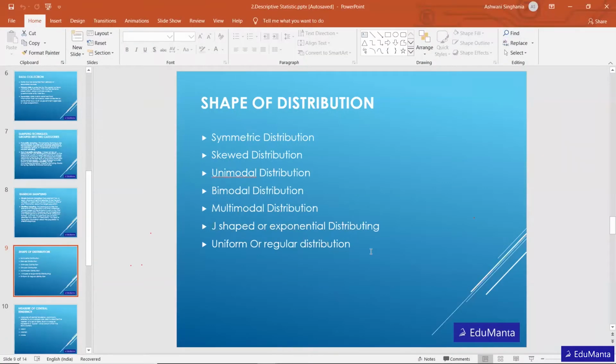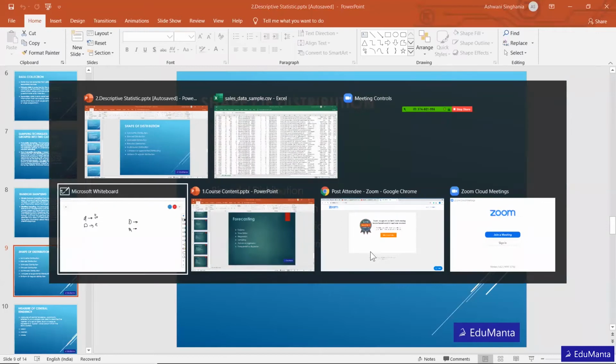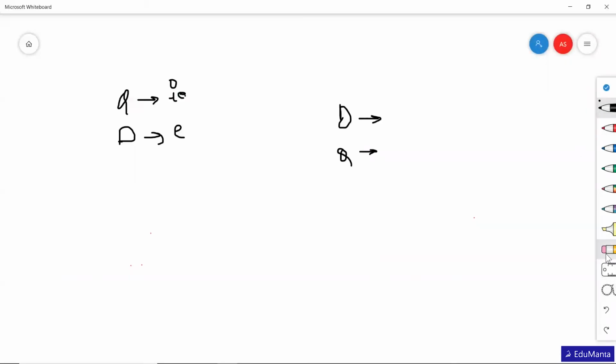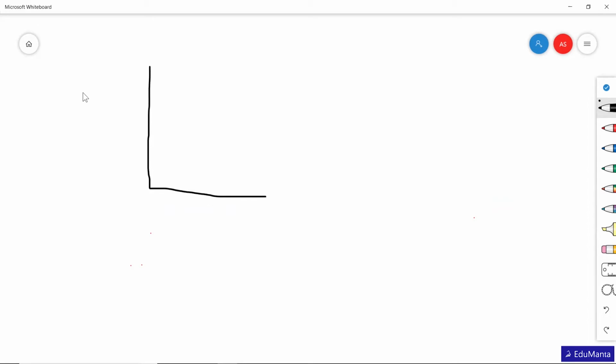So first, there's symmetric distribution. When we talk about symmetric distribution, I'm just going to draw a graph. This axis is frequency, and this is going to be the value axis. For example, say there are 10 students in a class and the maximum marks is 10. A student might have got anything from 1 to 10.